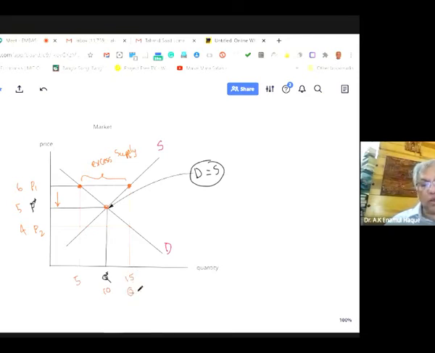So we can say this is Q1 and this is Q2. Because the price is here, supply is here. Not many people are interested in supplying, but demand is here. So now there is a gap between demand and supply again. Some people call this excess demand. I will say this is known as a shortage. Agree or disagree?